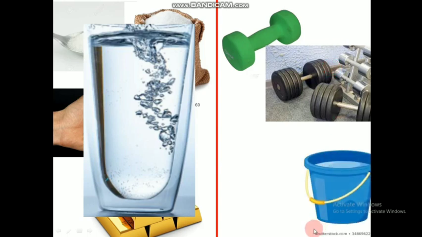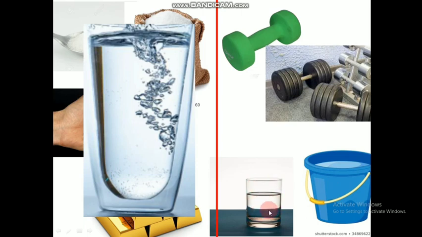Another example, as I told before: I am considering a full bucket of water and finding the volume of the water present in this big bucket, and I am comparing that with a small glass of water. Is that comparable, or is that the same? No, because the volume of this much water will not fit into this glass. So this is not the same. Volume also depends on the amount of substance that we have.